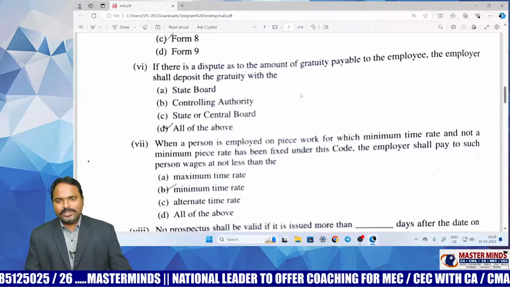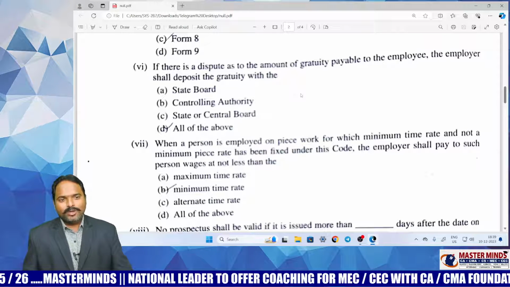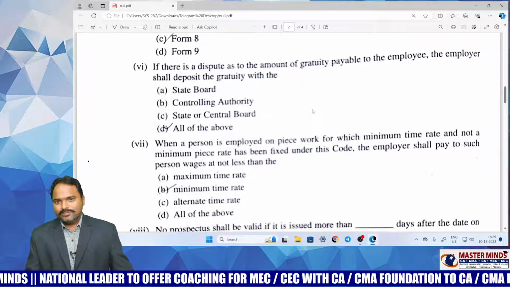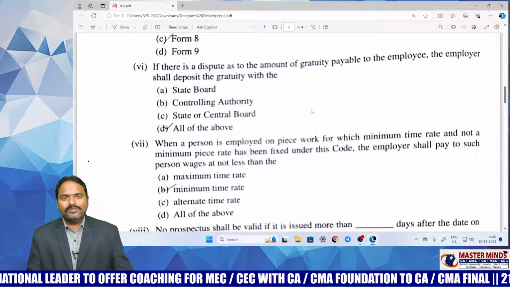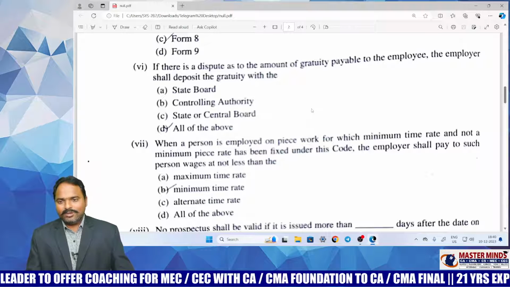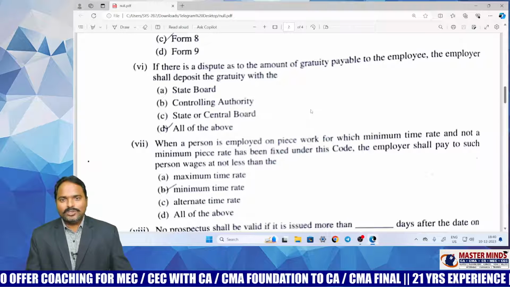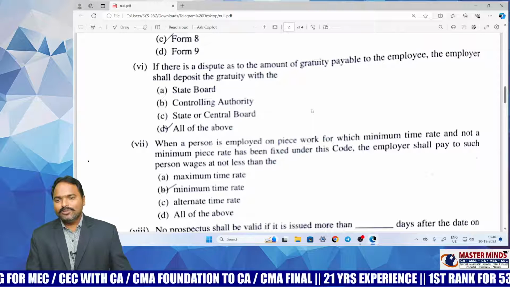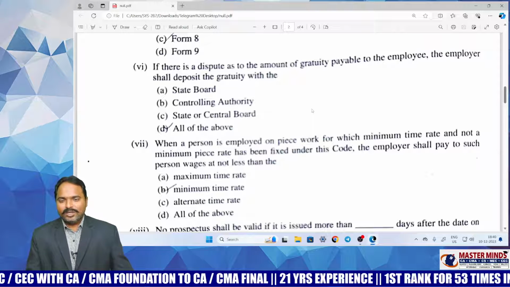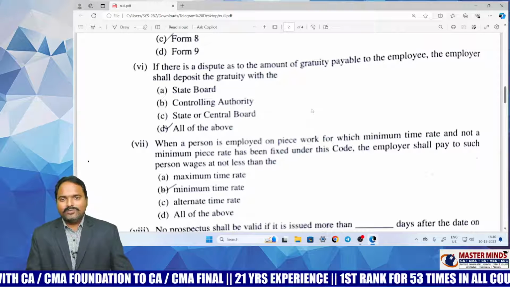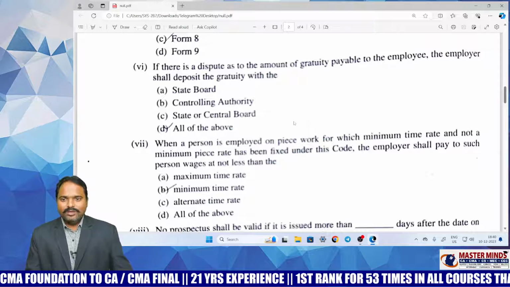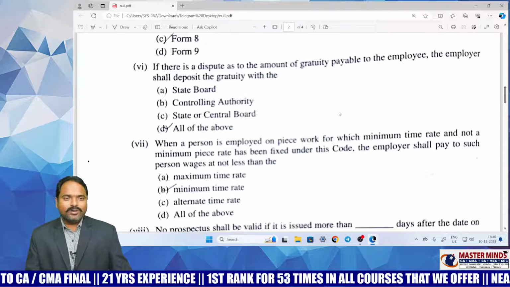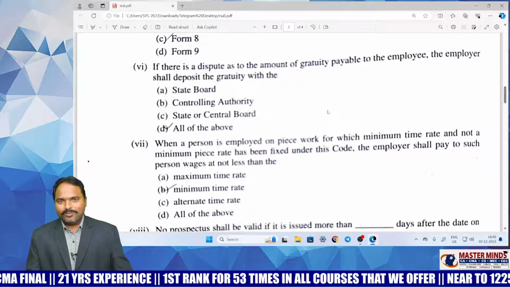The next question is: if there is a dispute as to the amount of gratuity payable to the employee, the employer shall deposit the gratuity with whom? This is also a simple MCQ, and these points are there in the fill in the blanks in our Masterminds material. The majority of the MCQs are there in our fill in the blanks; I think 10 to 12 MCQs are there directly. They ask from the fill in the blanks, and the remaining MCQs are from points we discussed in the questions. Here the disputed amount you have to deposit with the controlling authority. A simple question they asked from the Payment of Gratuity Act.